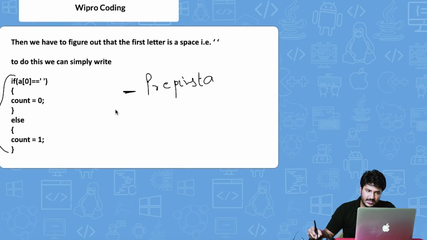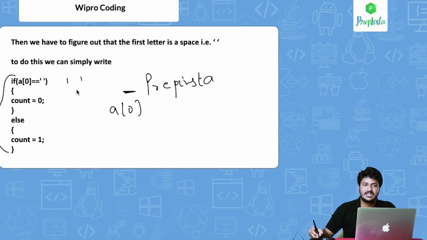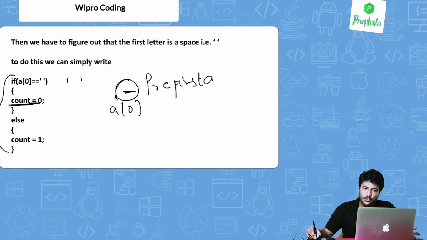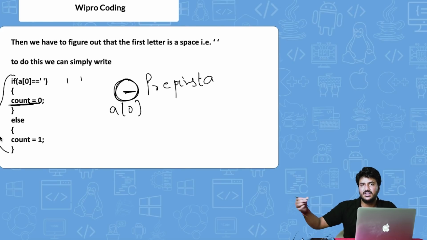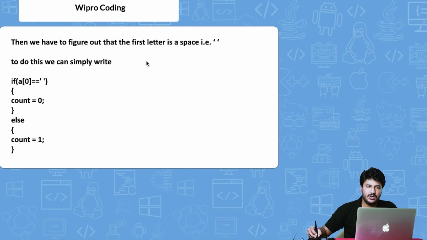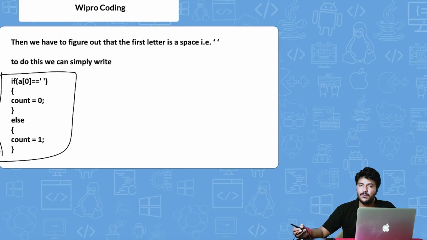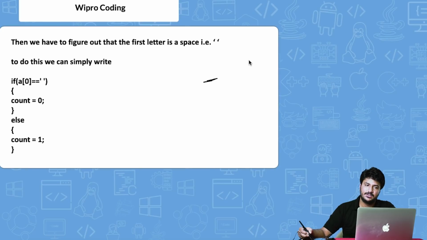If a of 0, that is, a of 0 is a blank space, in that case do not start reading the word. This is not a word. Keep the count 0. So in this case, it will ignore it, and then we will see the further part of the code. For now, just remember that this has to be written in case the first character of the string itself is a blank space. So this will take care of that. Okay, let's move ahead.